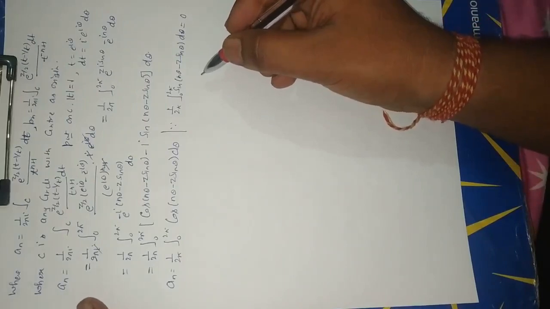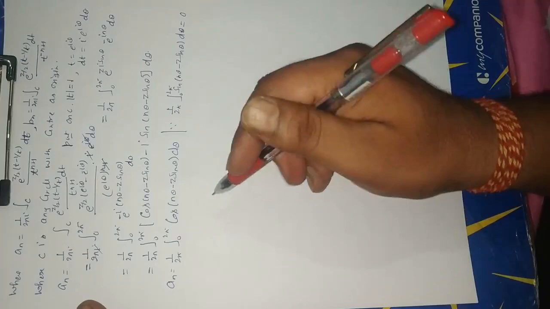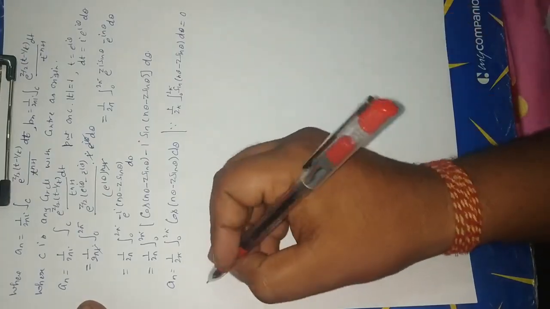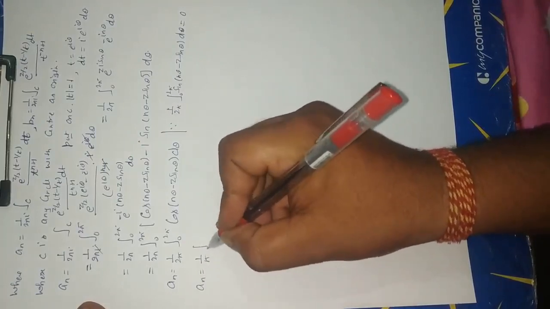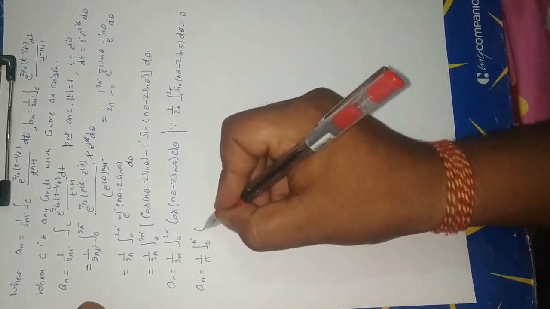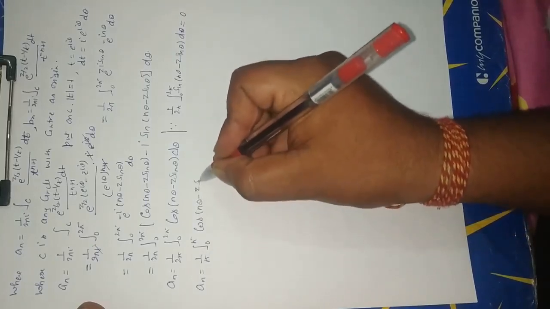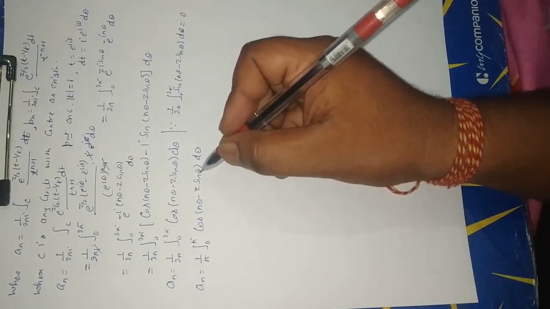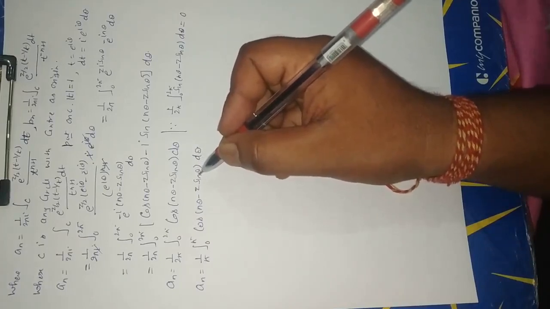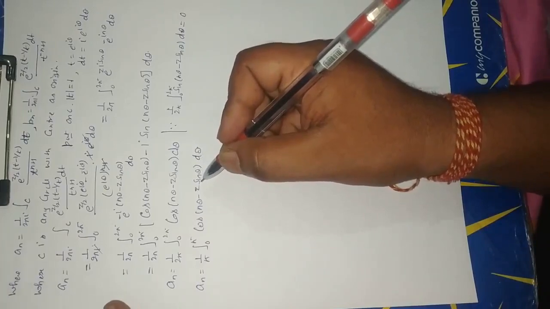Now putting the property of definite integration in an, we get an is equal to 1 upon pi, integral limit 0 to pi, cos(n theta minus z sin theta) d theta. This is the value of an.